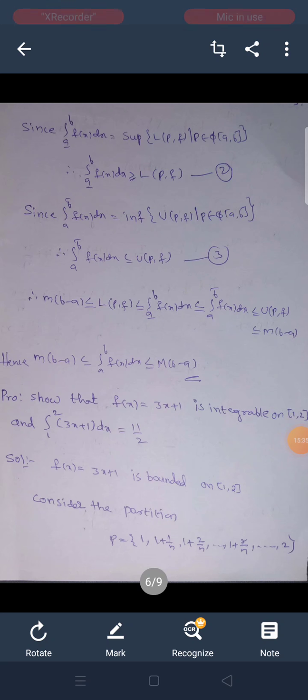Problem: show that f(x) = 3x + 1 is integrable on the closed interval [1, 2] and integral from 1 to 2 of (3x + 1) dx is equal to 11/2. Solution: f(x) = 3x + 1 is bounded on the closed interval [1, 2]. Consider the partition P = {1, 1 + 1/n, 1 + 2/n, and so on, 1 + r/n, and so on, 2}.